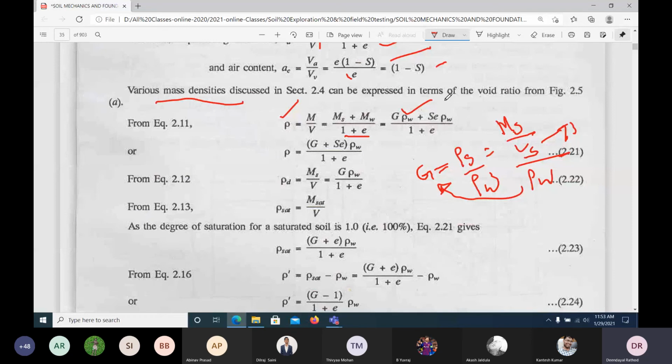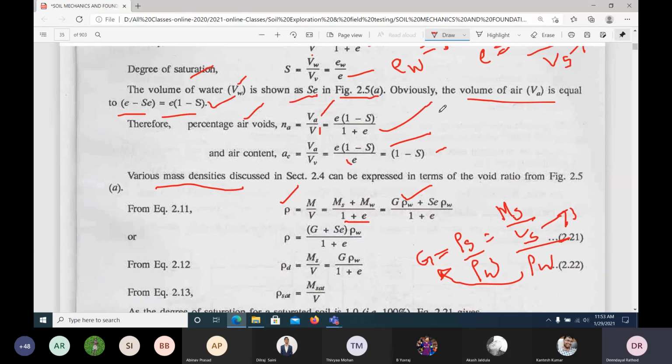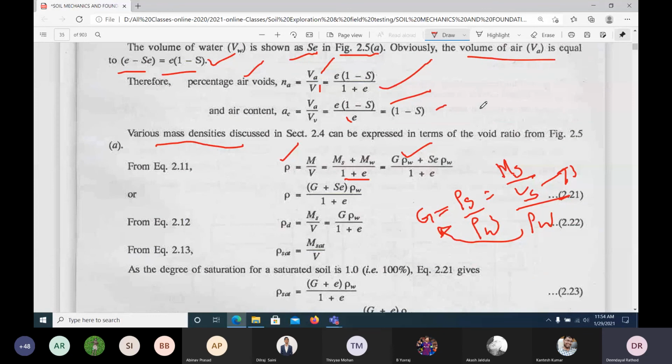So how can this Mw be written again? What is Se? We have already found out that Se is the volume of water. Density of water is the mass of water by the volume of water.